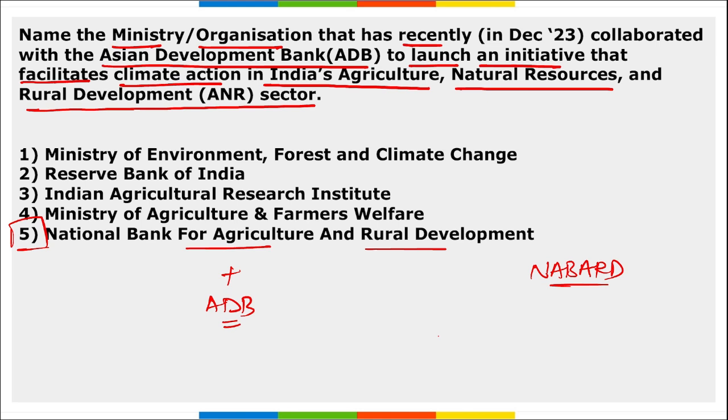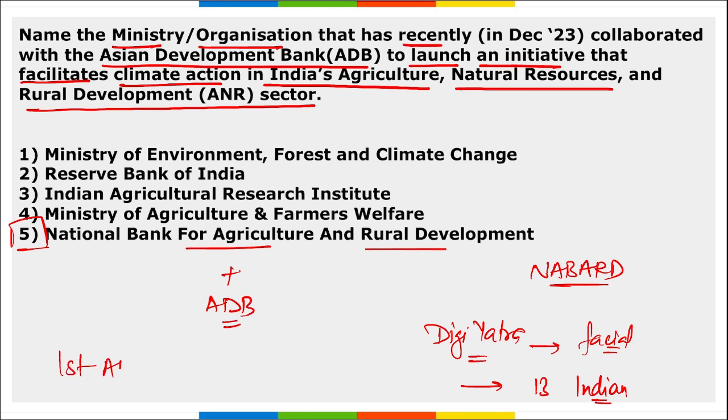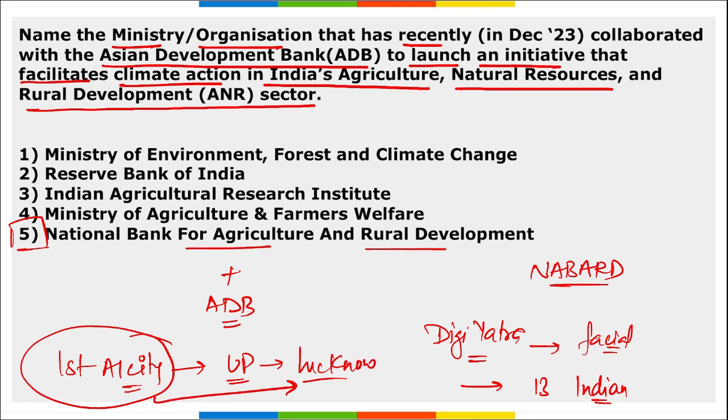Correct? Then apart from this, tell me recently, DigiYatra. This DigiYatra, that is a facial recognition tech, implemented at how many airports? So this was implemented at 13 Indian airports. First AI city, artificial intelligence based city, will be developed where? It will be developed in UP, and in UP too it will be in Lucknow. So we can say India's first AI city will be Lucknow.